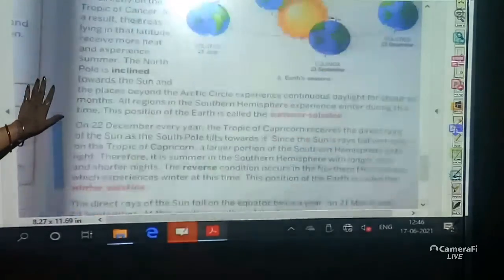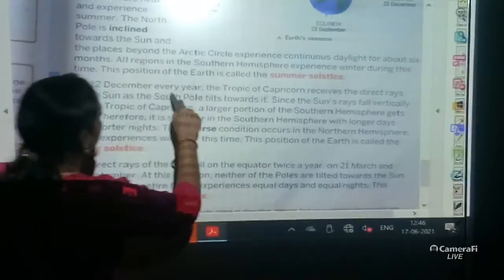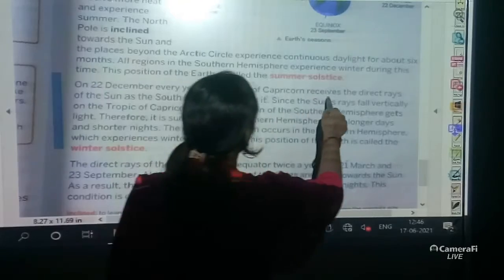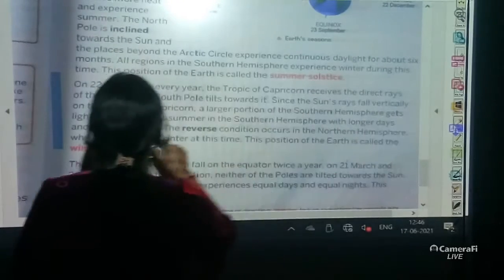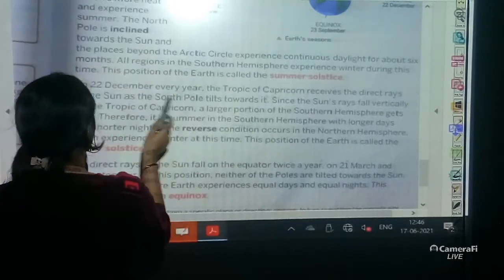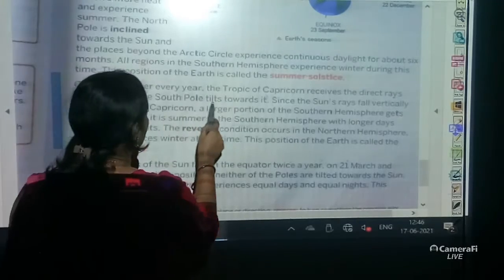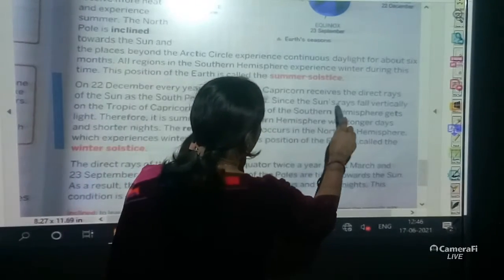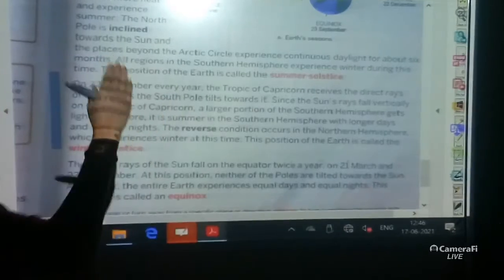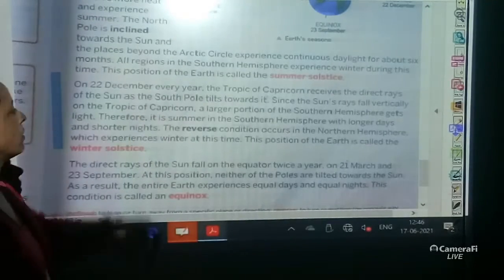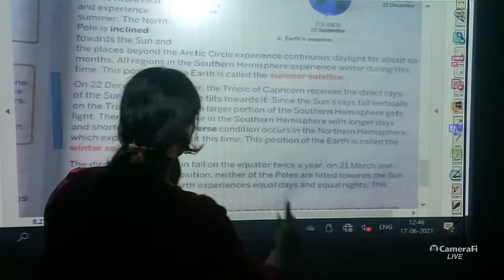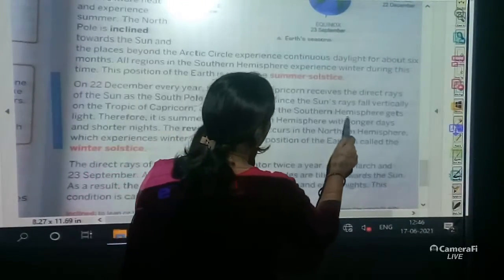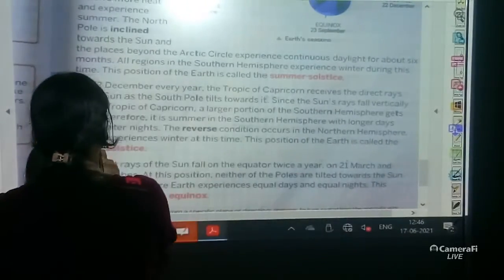Secondly, on 22nd December every year, the Tropic of Capricorn receives the direct rays of the sun as the South Pole tilts towards it. Since the sun's rays fall vertically on the Tropic of Capricorn, a larger portion of the southern hemisphere gets light.